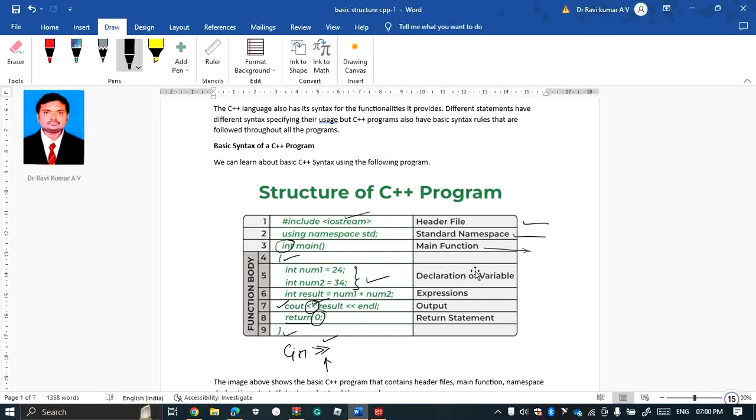That means the content or string we need to display on the screen is done using the cout statement. Similarly, in the cin statement, the value is taken from the keyboard and put into a variable.